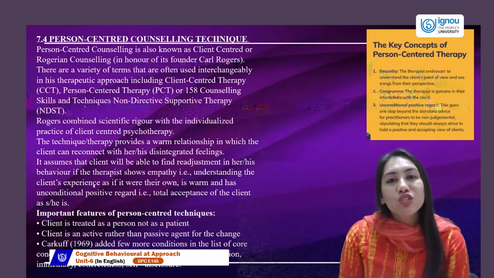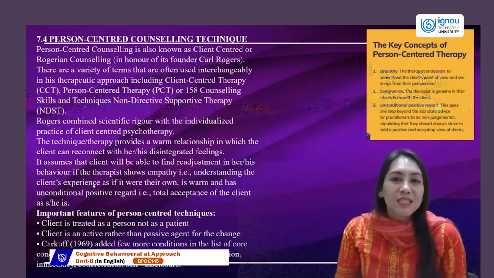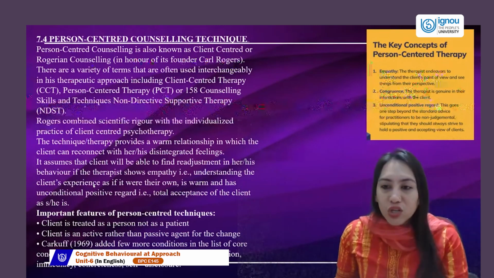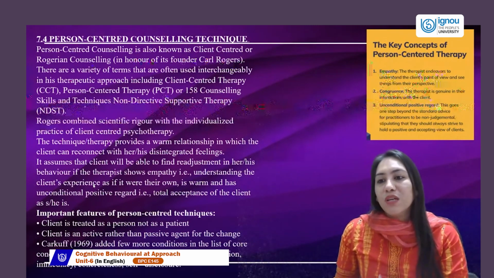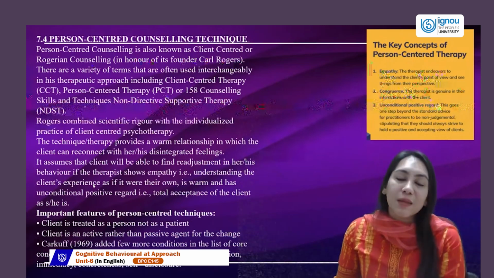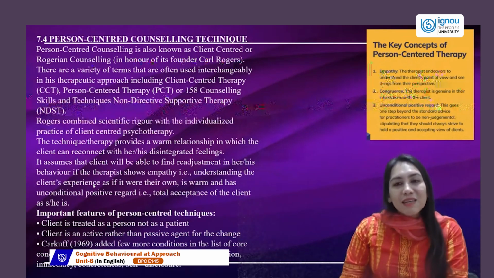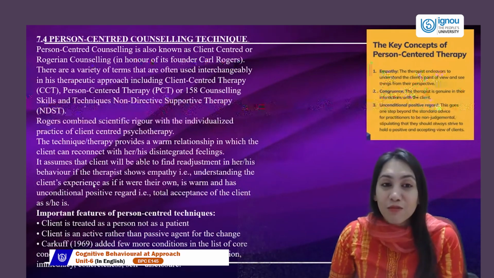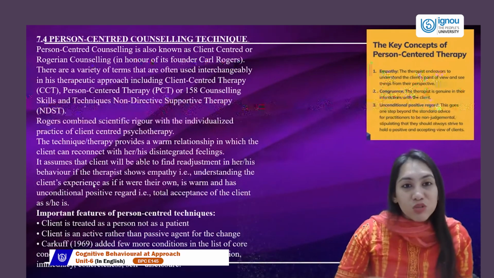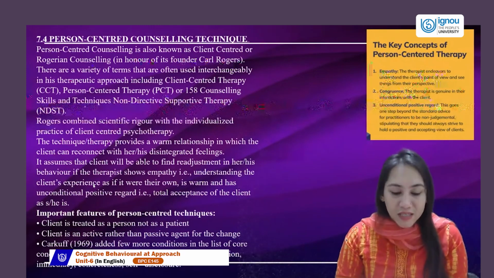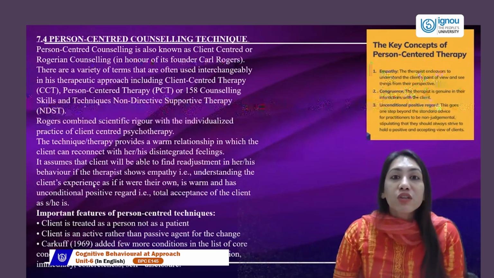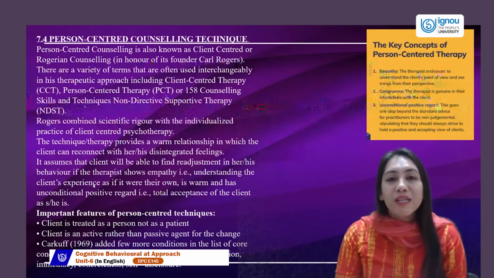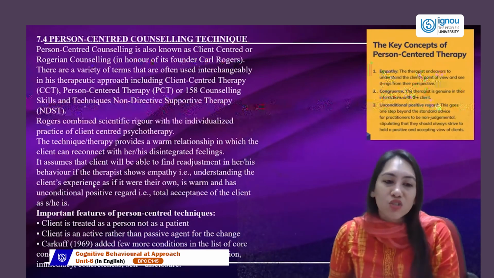Then we come to unconditional positive regard, which is total acceptance of the client's thoughts, the way she or he is. Show a very non-judgmental attitude. You should hold a very positive and accepting view of them. At times people come for the smallest of problems for client-centered therapy. Like they can come for value-defeating things, like extramarital affairs. They can come for cheating in their life. They could come for conning somebody. Remember, you still have to accept them. You cannot tell them what you did was wrong. That's what is unconditional positive regard.